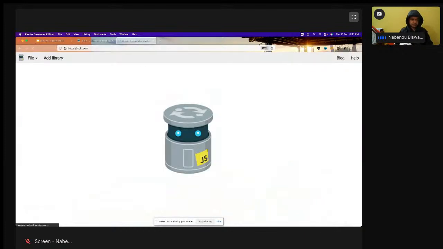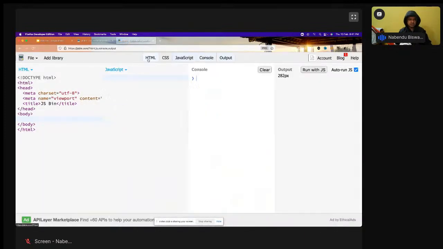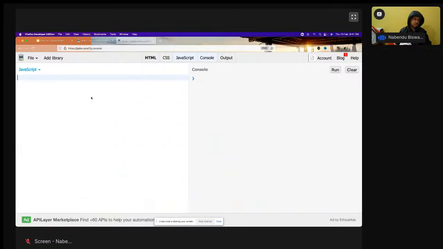JSBin. I'm going to do JavaScript console again. So we are going to learn about default parameters. It applies to both, so I can use anything. Let me use arrow function because I like arrow function.